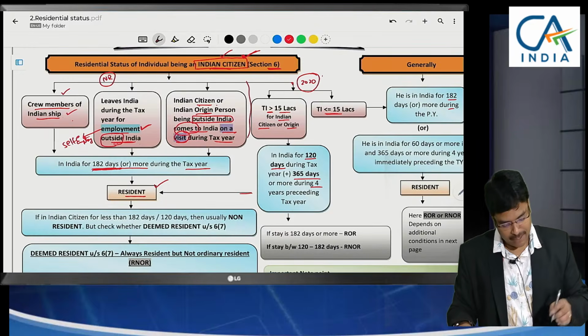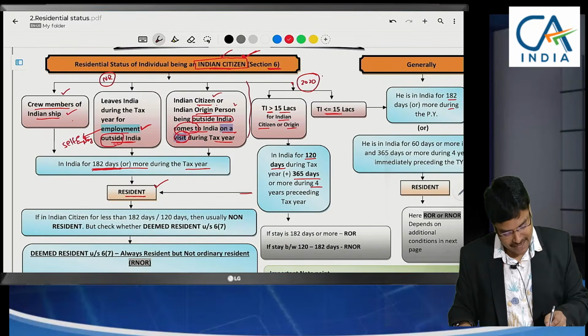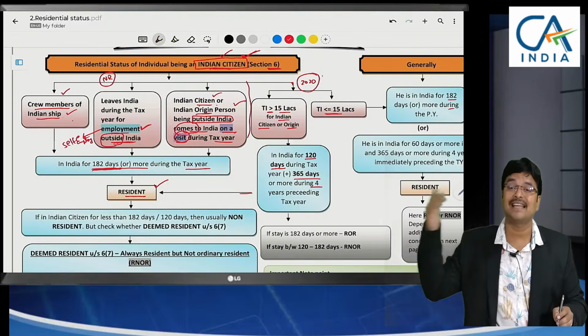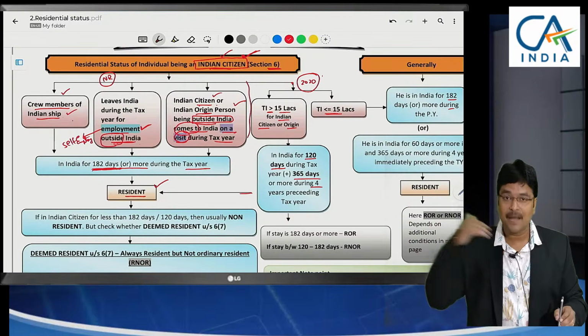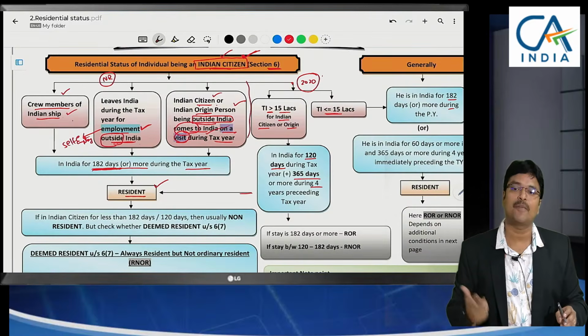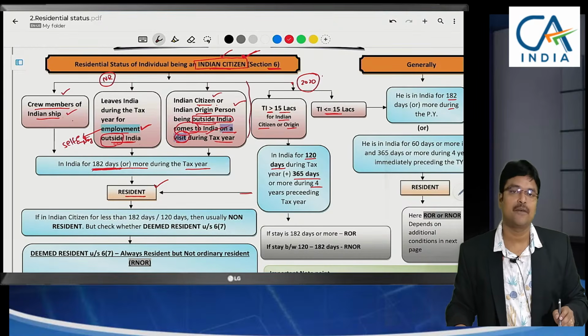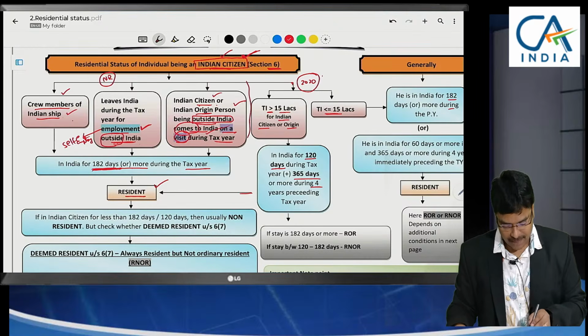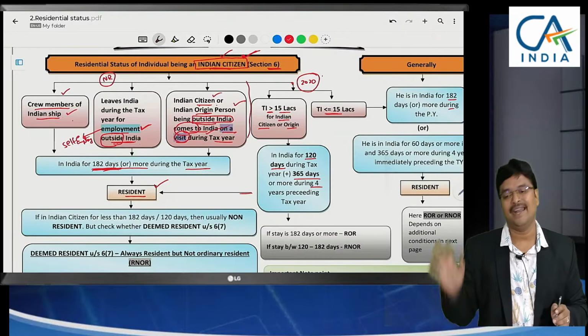Coming to the next one, an Indian citizen or a person of Indian origin residing outside India who is coming to India for a visit, whatever the purpose, official or personal, has to stay in India for 182 days to become a resident.